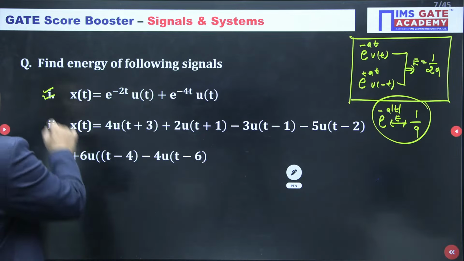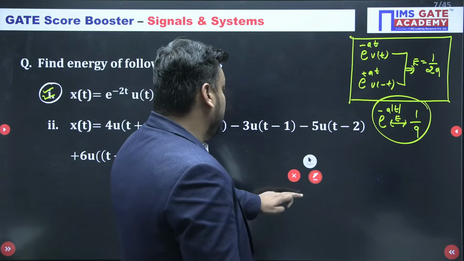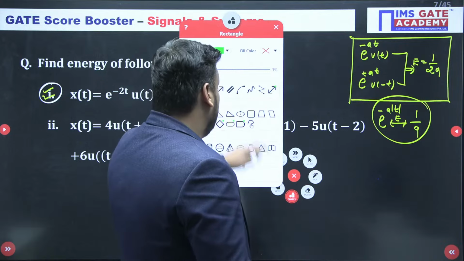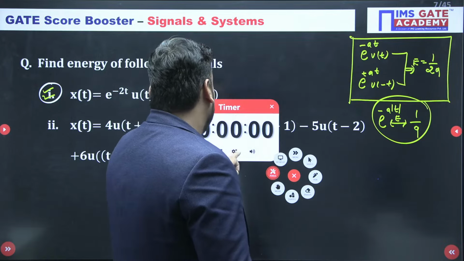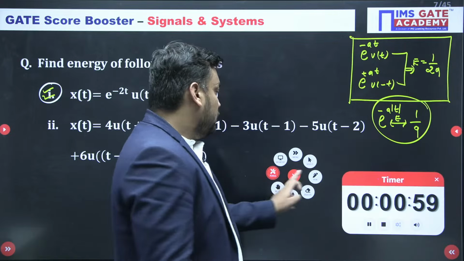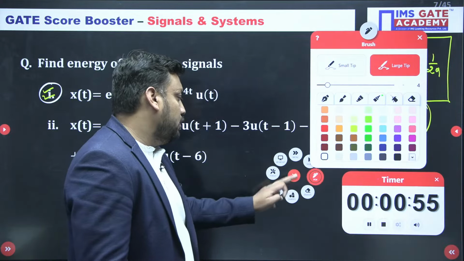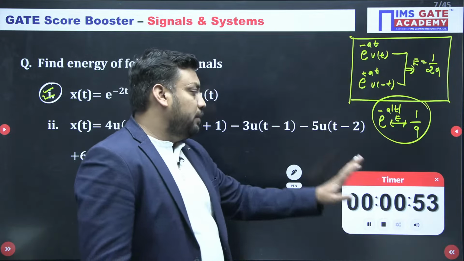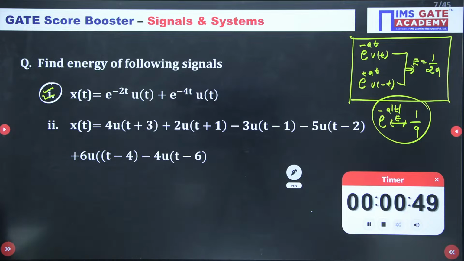I am expecting question number 1 first, and I am giving you 1 minute. I know 40 seconds is sufficient, but still I am giving you 1 minute so that everyone gets sufficient time and no one feels that they are not getting proper time to attempt. I am expecting a correct answer from you all, guys.